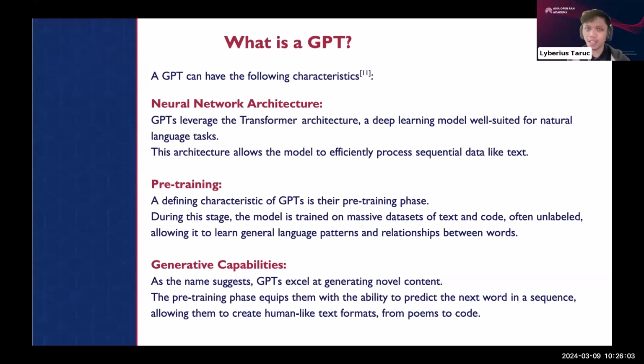But the point here is that GPT has key characteristics. Again, generative capabilities. It is already pre-trained in the form of a large language model. And the transformer architecture type, or it is implemented using neural networks. Specifically, the transformer architecture. I'm not kidding. It is really called the transformer architecture. Okay, so there.